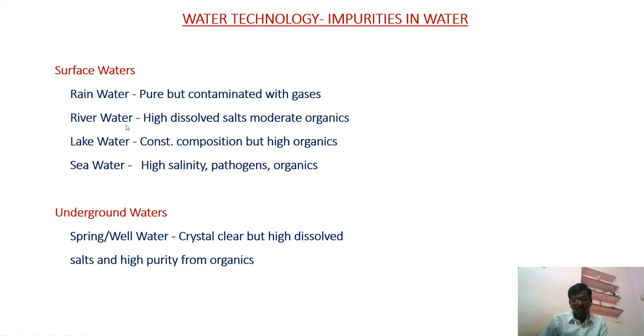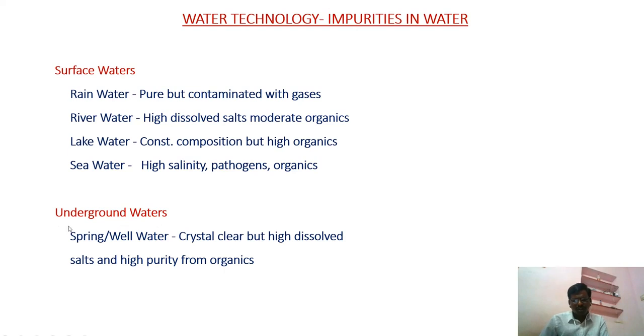Next one, river water. It contains highly dissolved salts, and it is contaminated with a moderate amount of organic materials, that means plant material or animal material. Next one, lake water. It has a constant composition of salt content, but the organic materials are very high. Next is sea water. It has high salinity, and it may have pathogens and organics. These are all surface water.